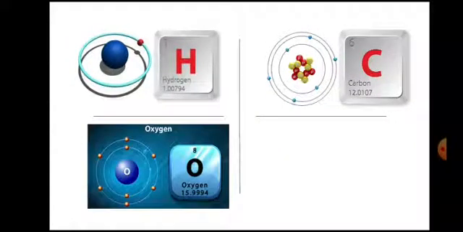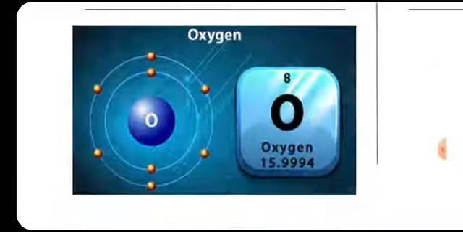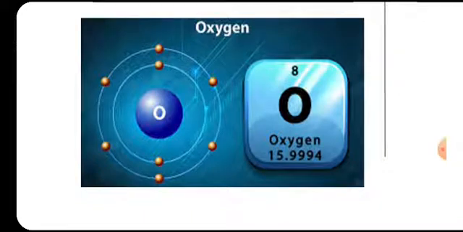In case of oxygen, the atomic number is 8 and the atomic weight is 15.99, meaning 16. In the orbital diagram of the oxygen atom, in the center there are 8 protons and 8 neutrons, and the number of electrons revolving in the orbit is 8.